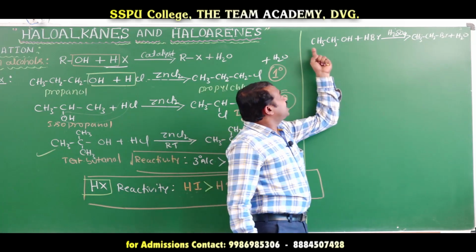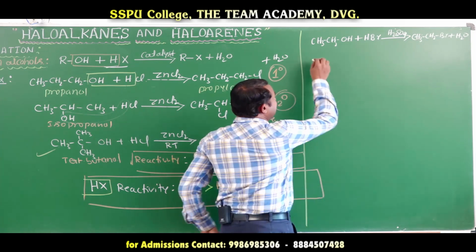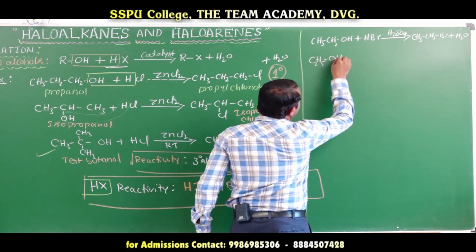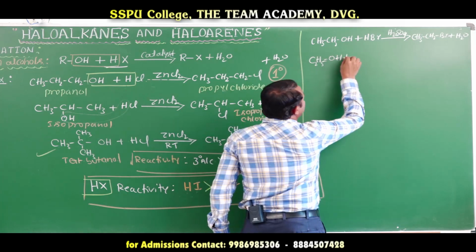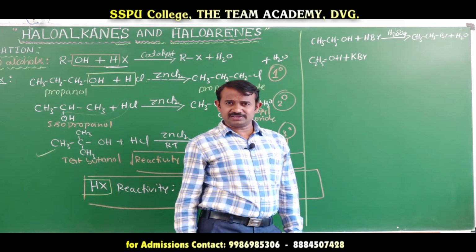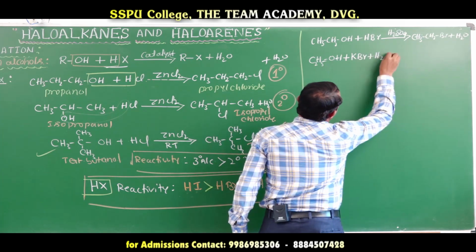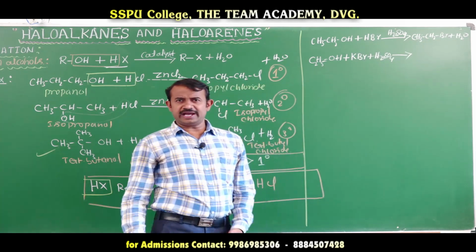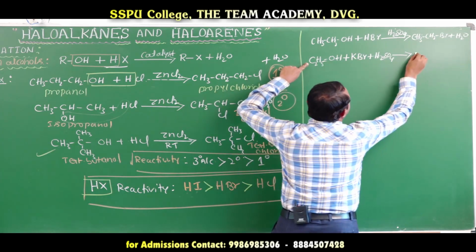Here ethyl alcohol reacts with hydrobromic acid. You take ethyl alcohol, C2H5OH, or you take potassium bromide in presence of sulfuric acid, H2SO4, to form C2H5Br.